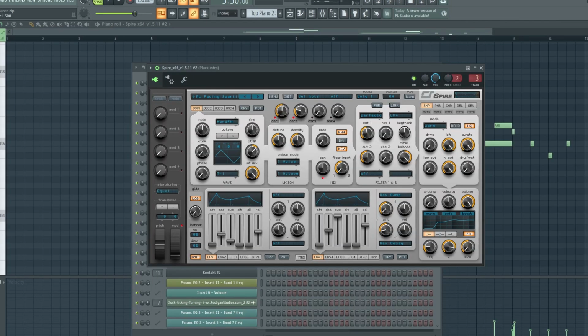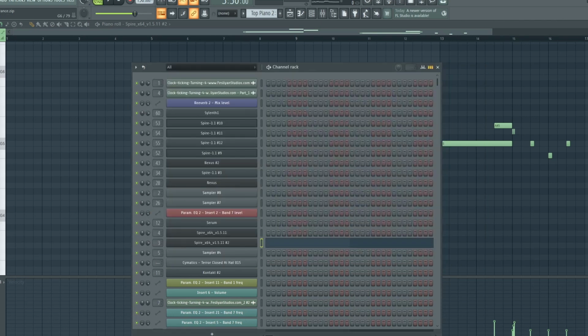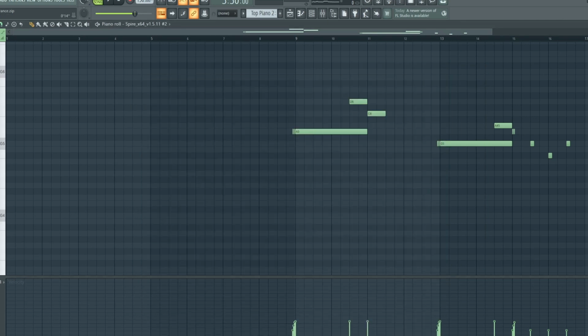For the second half of the drop, I'm also adding some more melodic elements, and I have this drop melody that is starting and it sounds like this.